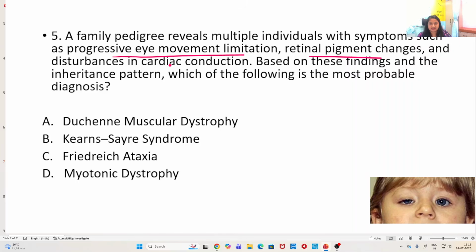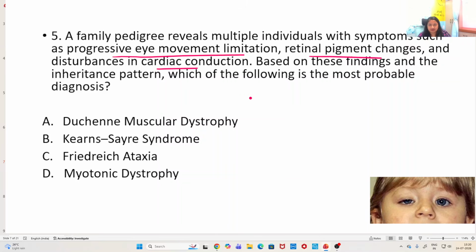changes, and disturbances in cardiac conduction. Based on these findings and the inheritance pattern, which of the following is the most probable diagnosis? Now here the family pedigree is the only clue. They have not given how the inheritance is, whether there is skipping of any generation. They have not given any details of that. But there are 3 things they have given: one is progressive eye movement limitation, second is retinal pigment changes, and third is cardiac condition.